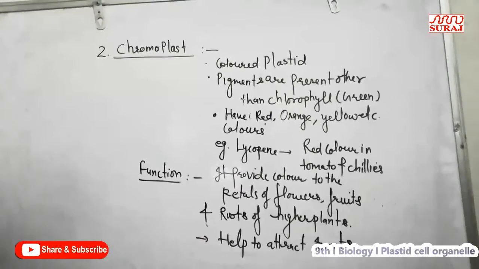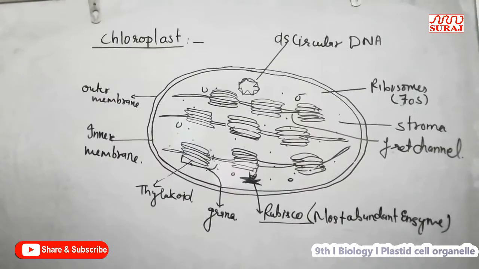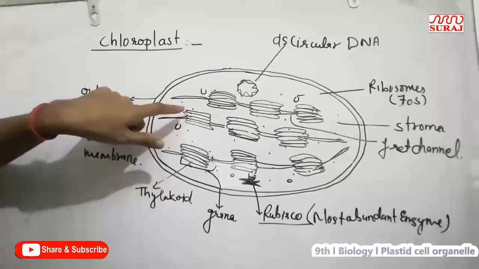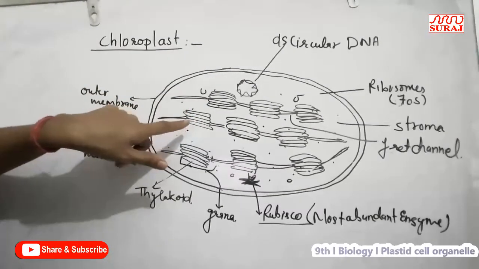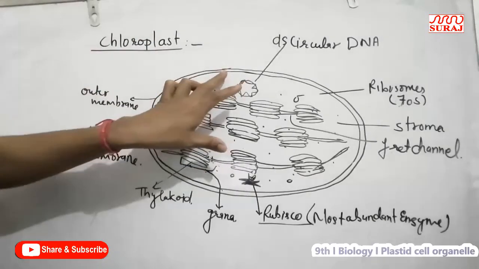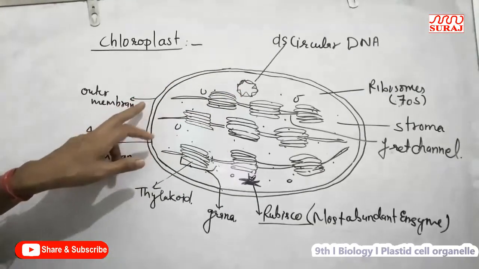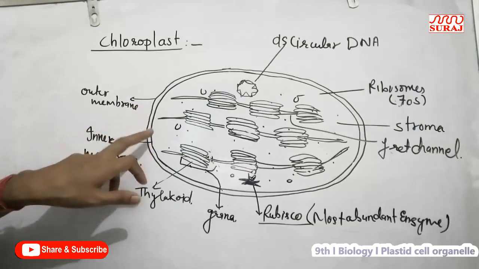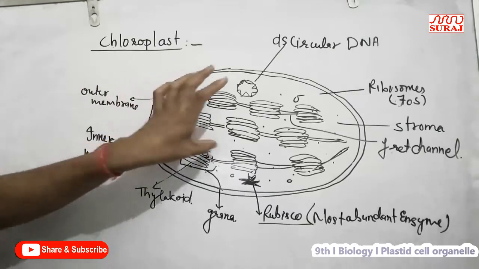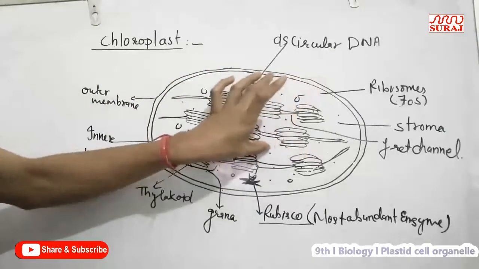The next type of plastid is chloroplast. Chloroplast in higher plants may be ovoid, discoidal, spherical or lens shaped. Chloroplast is a double membrane bound cell organelle, with an outer membrane and an inner membrane, and the envelope is fluid filled.